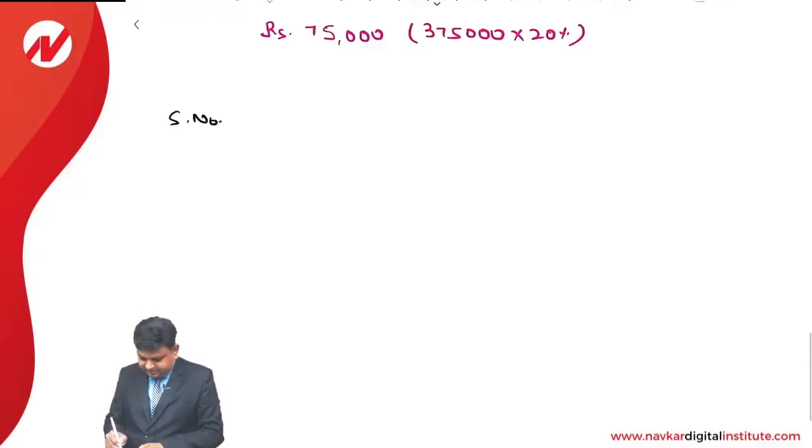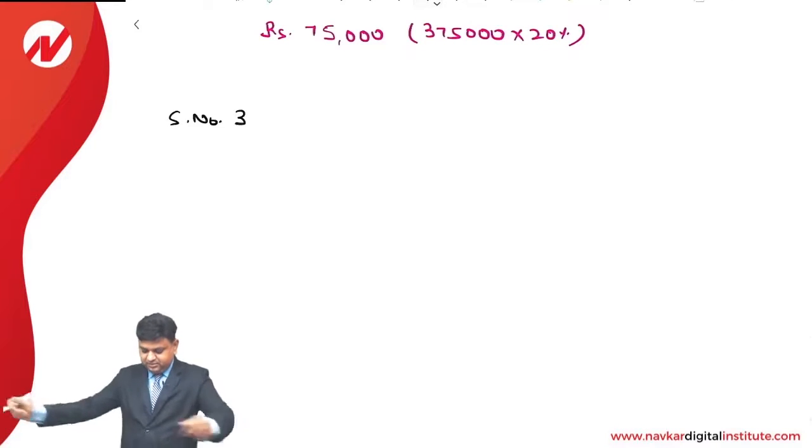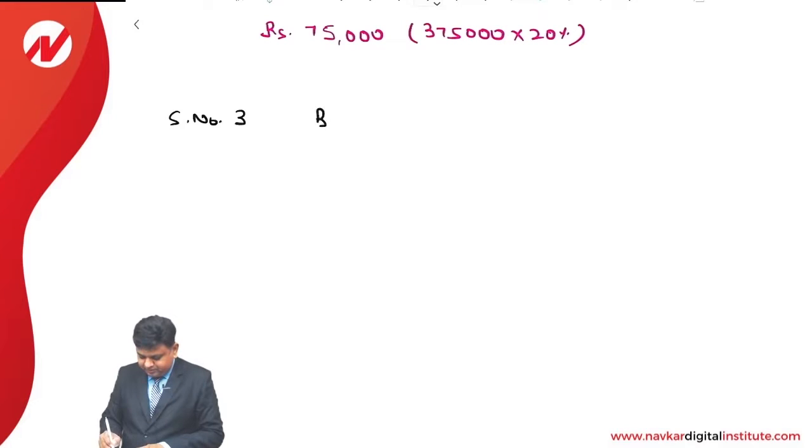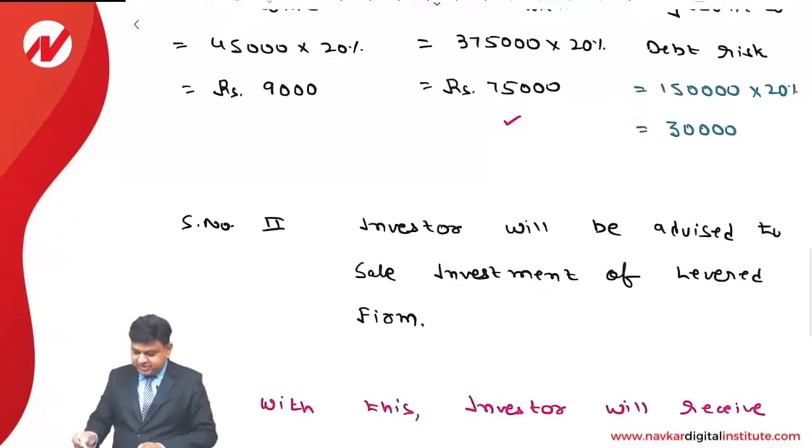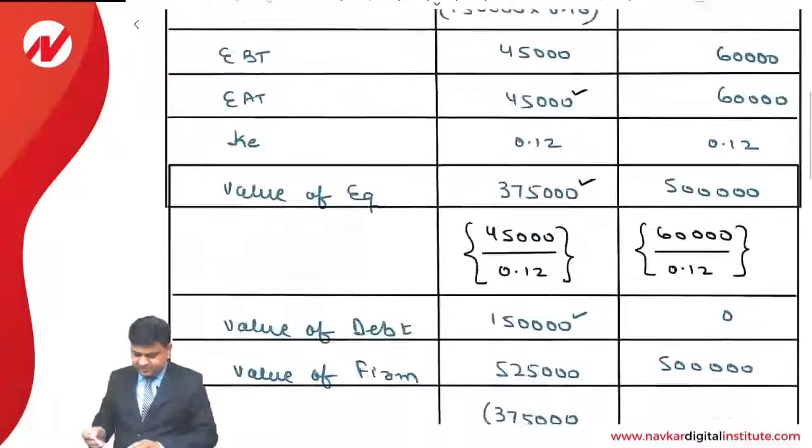Step number 3: borrow. Dear students, as per the MM approach, because this question is basically of the MM approach arbitrage, the assumption is made that corporate leverage can be substituted with personal leverage. So in order to keep the debt exposure the same as it was earlier, an amount of rupees 30,000 will be borrowed. The rate of interest at which it will be borrowed is very simple.